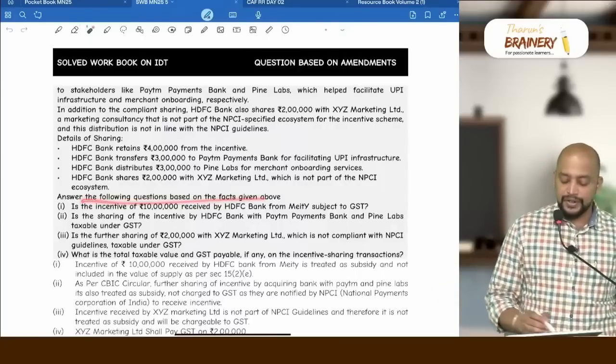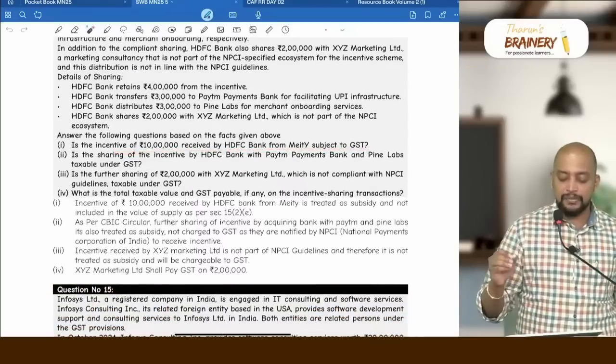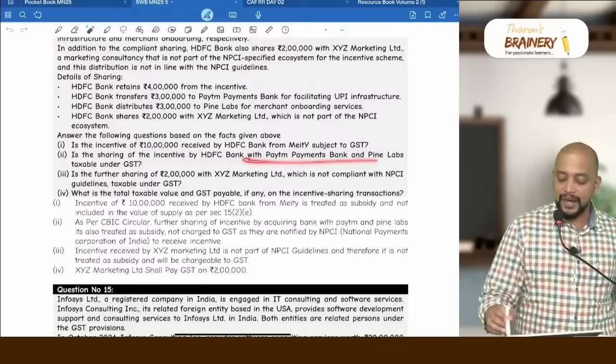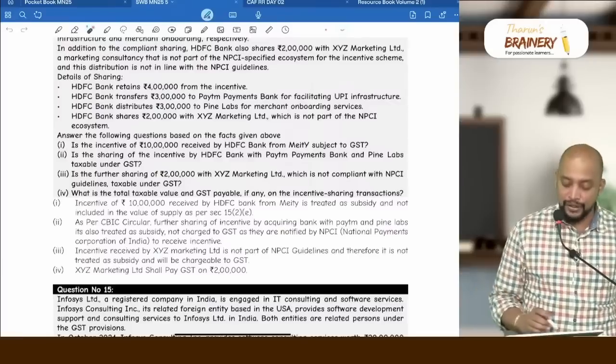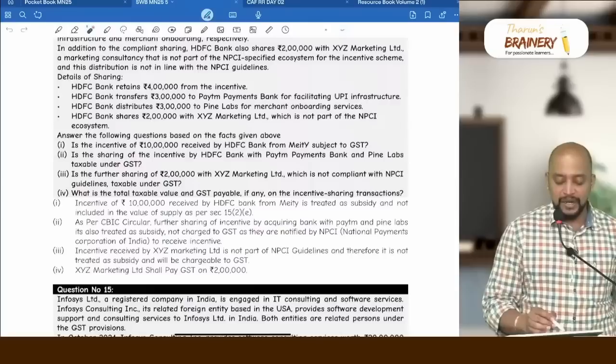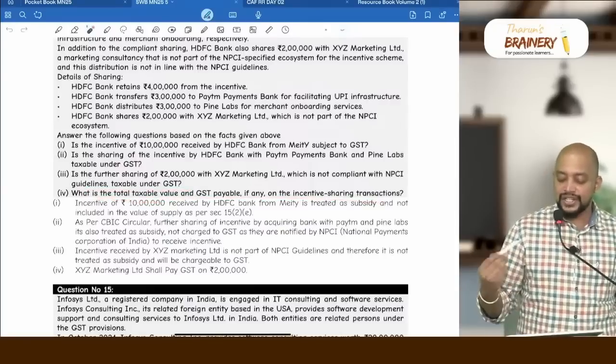Now answer the following questions based on the facts given above. Is the incentive of 10 lakhs received by HDFC Bank from MeitY subject to GST? No. Is the sharing of incentive by HDFC with Paytm and Pine Labs taxable under GST? No. Is the further sharing of 2 lakhs with XYZ Marketing, which is not compliant with NPCI guidelines, taxable under GST? Yes.